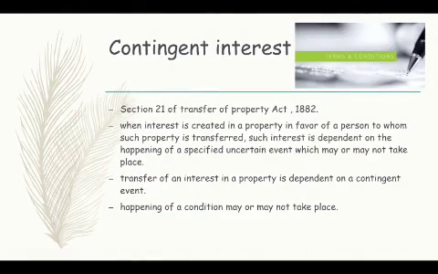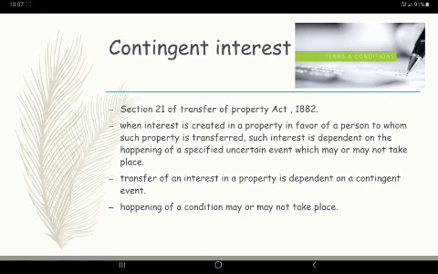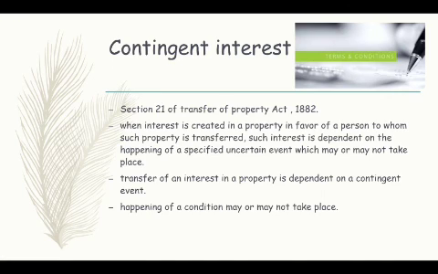Now, what is contingent interest? Contingent in itself means terms and conditions. Under Section 21 of the Transfer of Property Act 1882, when an interest is created in a property in favor of a person to whom such property is transferred, such interest is dependent on the happening of a specified uncertain event, which may or may not take place.